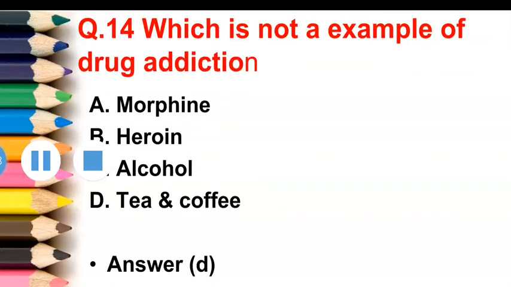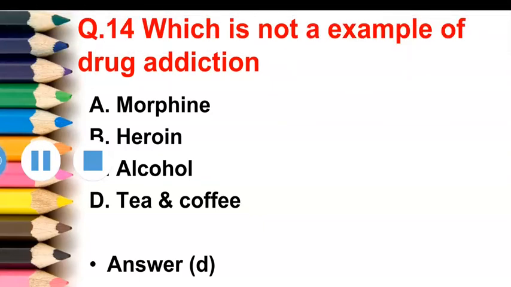Next question, which is not an example of drug addiction? First is morphine, second option heroin, third option is alcohol, fourth option is tea and coffee. So the correct answer of this question is option D, that is tea and coffee.